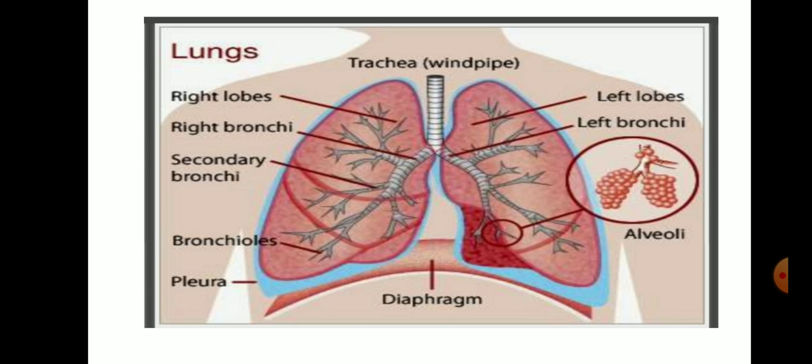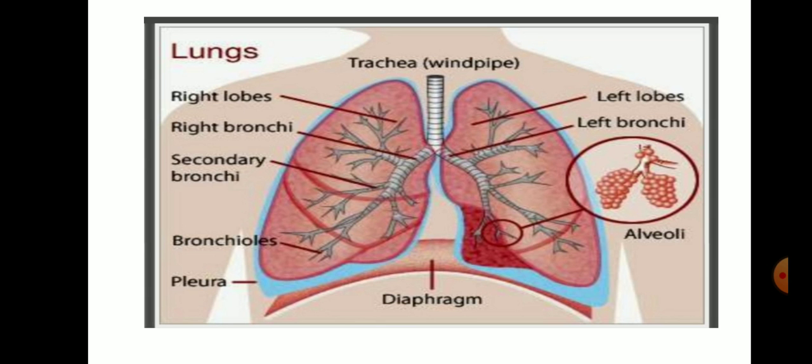Over the lower side, we have the diaphragm. The diaphragm is also a protective cover or protective envelope, we can say. That is a sac that resists when we inhale and exhale.